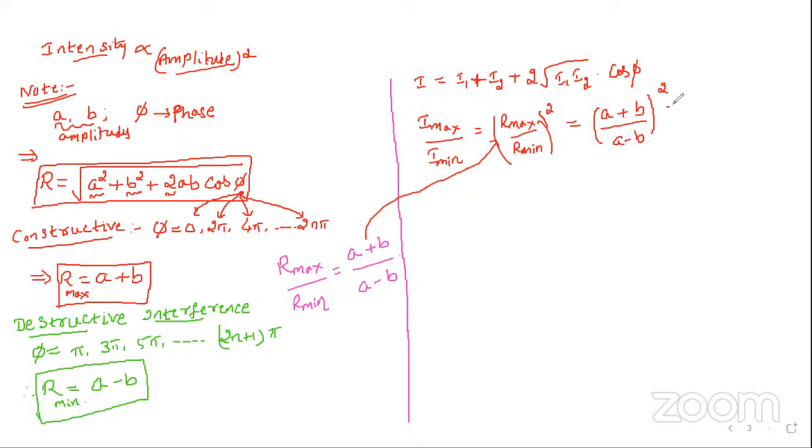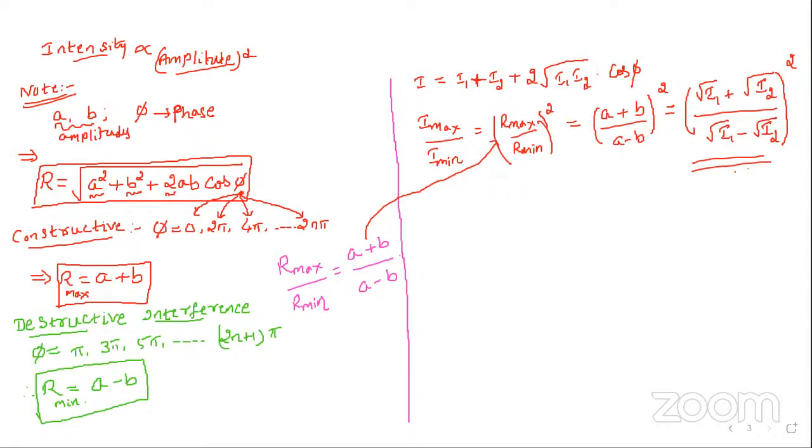Or A can be taken as root I1, B can be taken as root I2, whole square. So this is the ratio of the maximum intensity to the minimum intensity. Any doubt related to this amplitude and the intensity? No, sir. Okay.